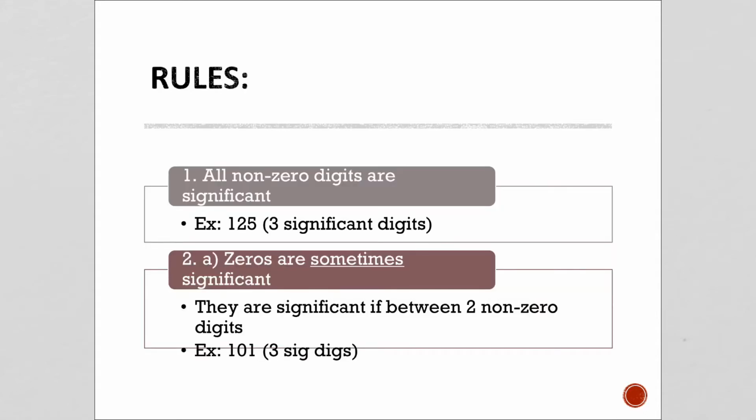So there are some rules around significant digits. All non-zero digits are considered significant. So in this number right here, 125, there are 3 digits that are significant. The next point can get a little confusing. Zeros are only sometimes considered significant. One of the ways that they're significant is if the zero is found between 2 non-zero digits, like this one here. So 101, this 0 is significant because it's acting as a placeholder between the ones, and we would say that this has 3 significant digits.